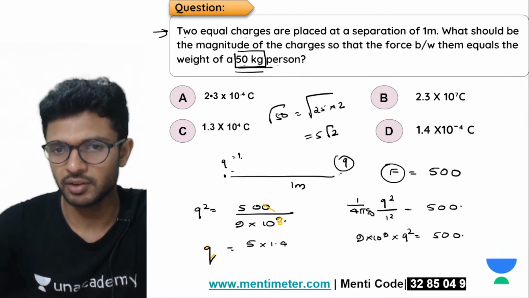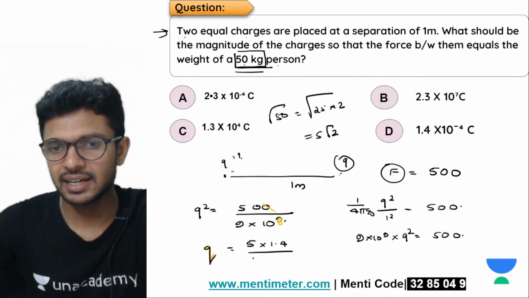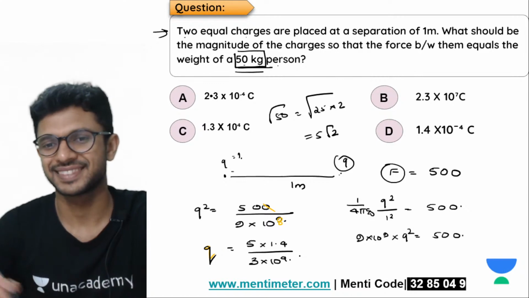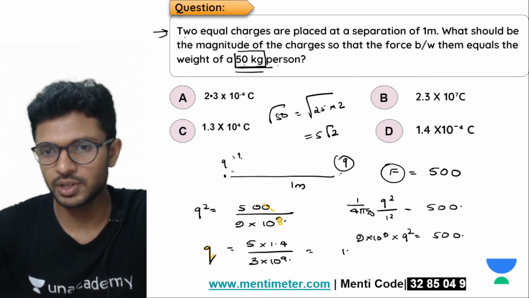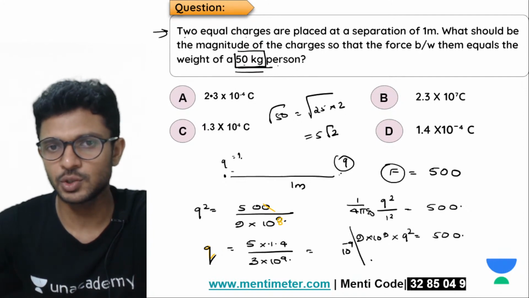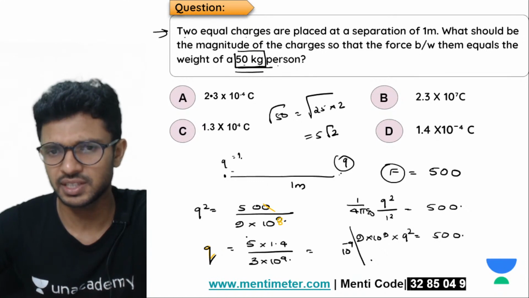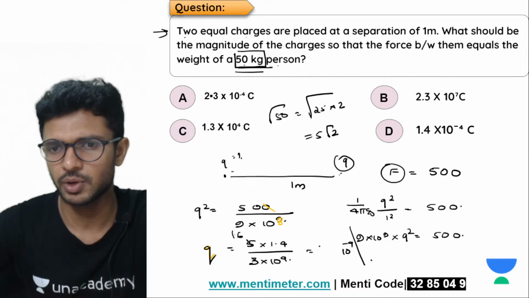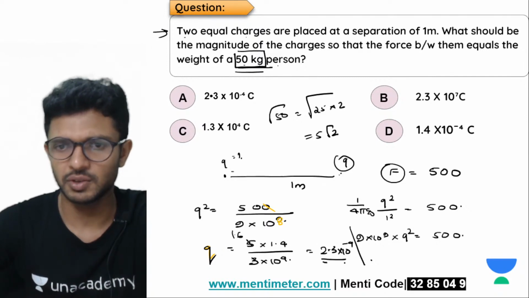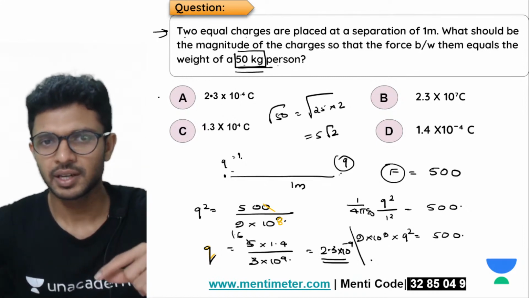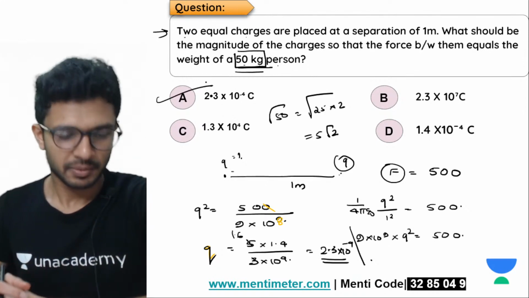Okay. So root 50 we will write it as 5 root 2 is 1.4 by 9 का root कितना? 3. 10 power 8 का root 10 power 4. So this will be 10 power 4, it goes up as 10 power minus 4. 5 by 3 into 1.4, this will be almost coming as how much? 1.6 something. 1.6 into 1.4, almost 2.3 will be the answer. Okay, मिल गया हमको उत्तर. मिल गया या नहीं मिल गया?